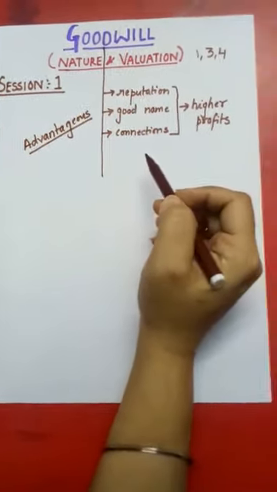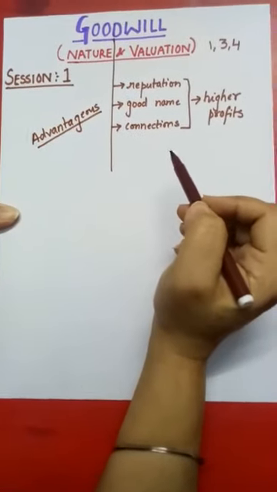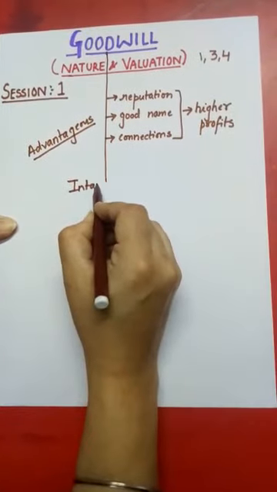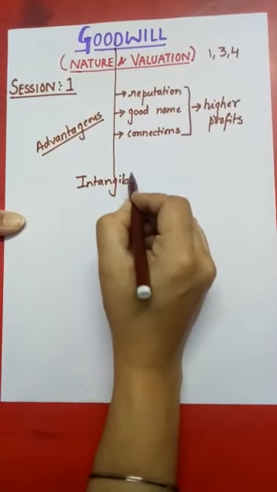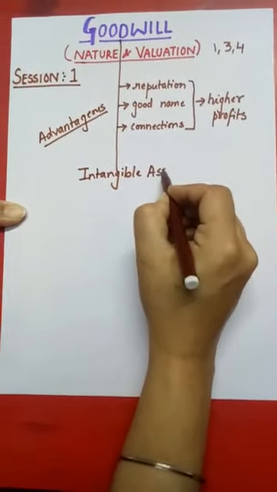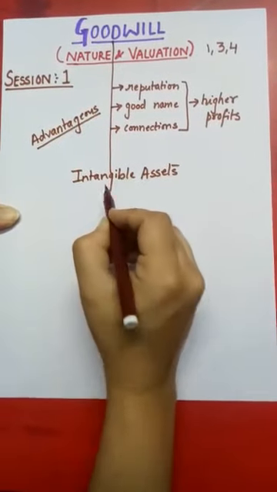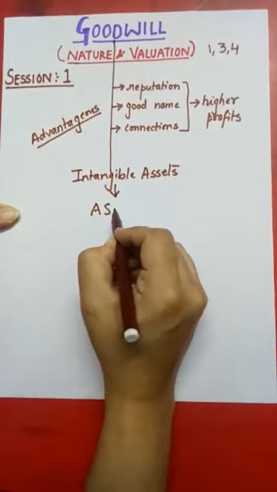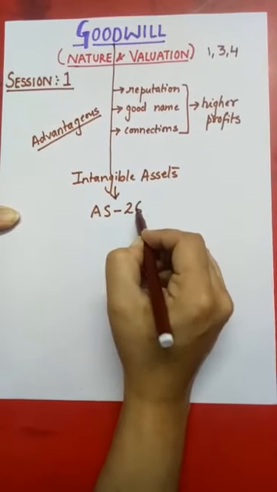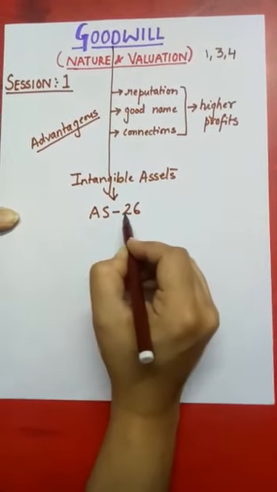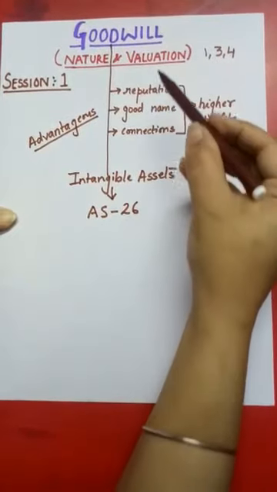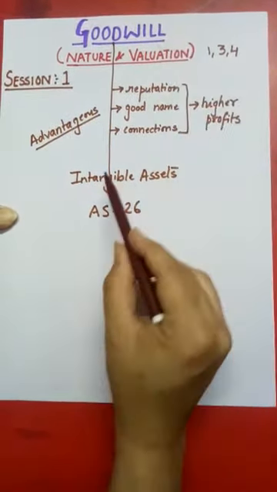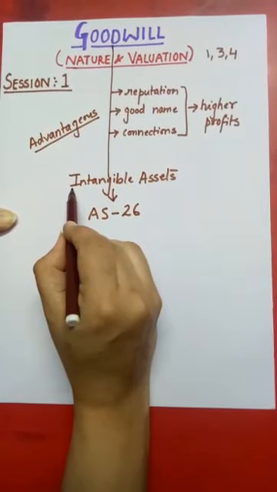If we talk in accounting terms, goodwill is an intangible asset, and the definition of intangible asset is given in Accounting Standard 26. Accounting Standard 26 defines the meaning of goodwill, which says that goodwill is an intangible asset.